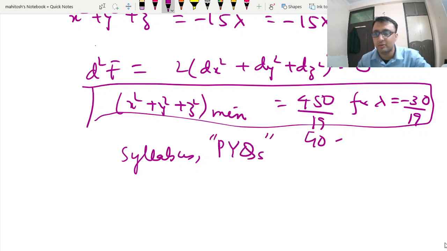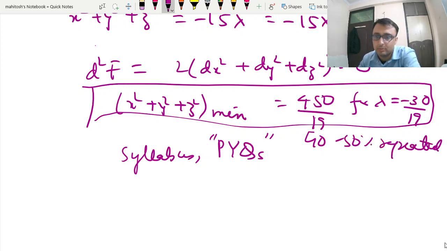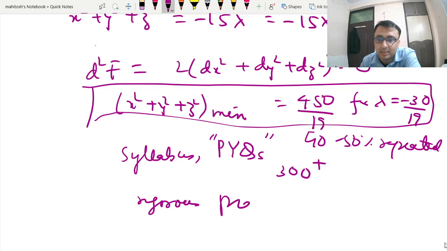Only 40 to 50% of questions will be repeated. So if you want to score more, that is above 300 plus, you need rigorous practice and a scientific approach to solve questions.